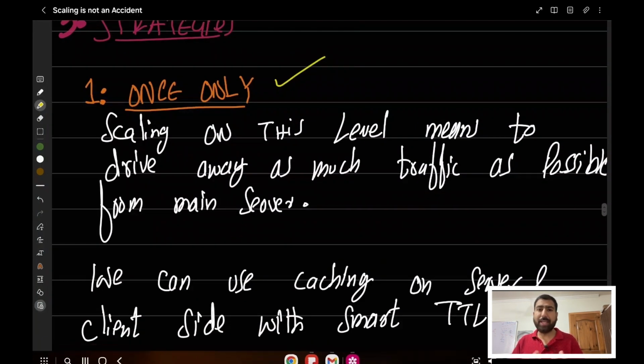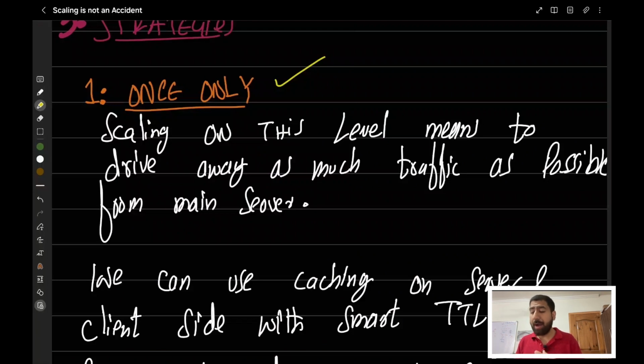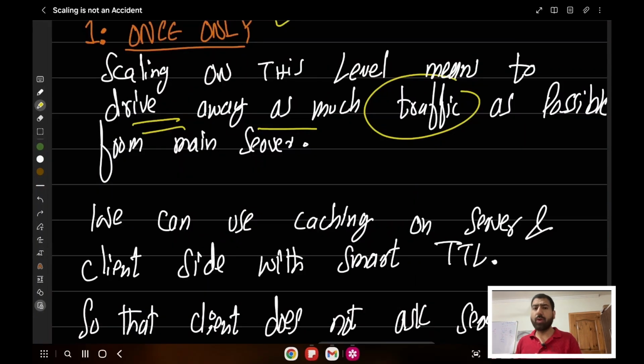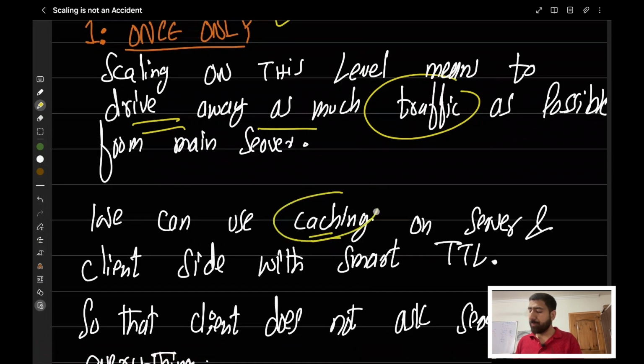So when we are actually scaling the system on this level, we have to drive away as much traffic as possible from the main server. So what we can do, as we already talked about, is something called caching on the server and the client side. And we can also add this TTL on the client side.